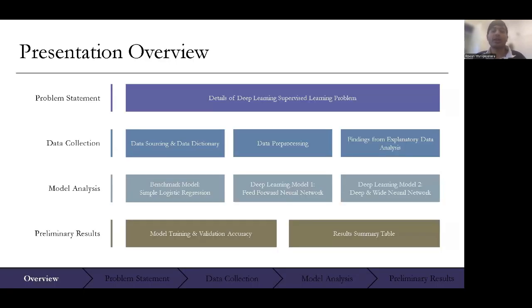In this presentation, I'll outline the deep learning supervised learning problem which I have chosen. Then data collection will be discussed, which includes sourcing, pre-processing, and core findings from the exploratory data analysis. Afterwards, the architecture and findings of the benchmark and both deep learning models will be explained, and we will end with discussing the preliminary results.